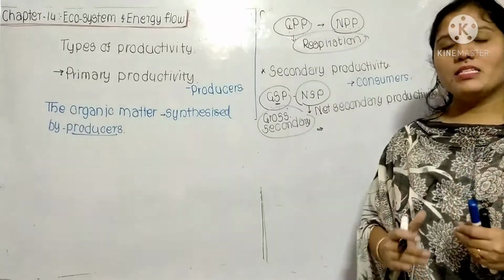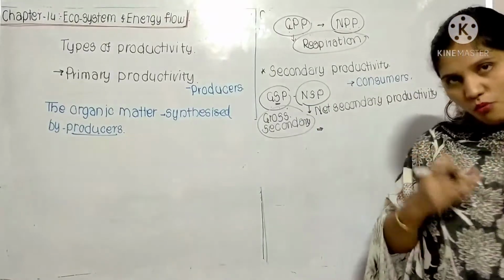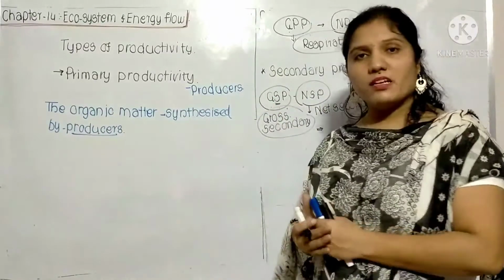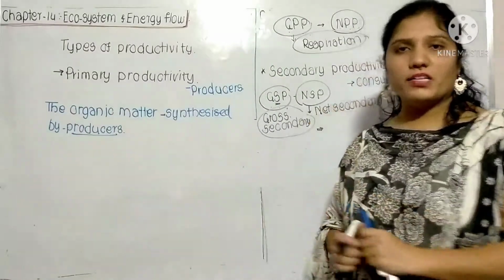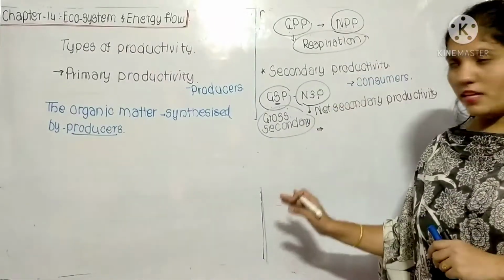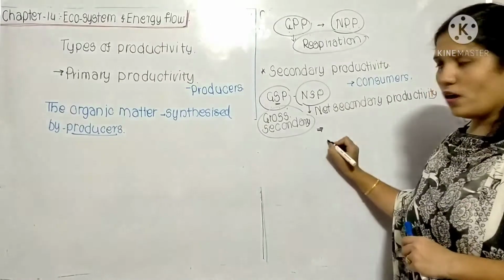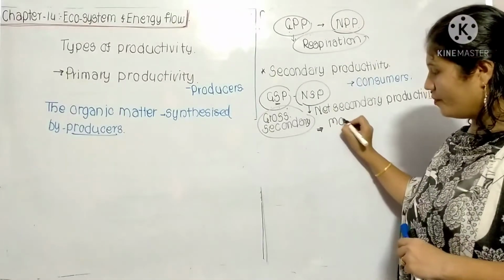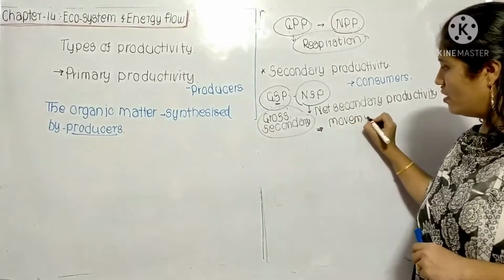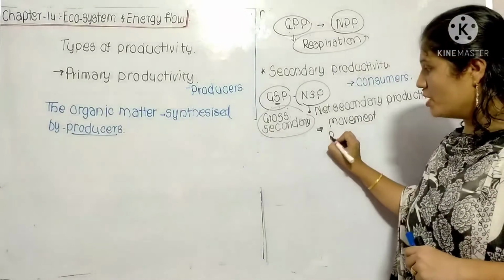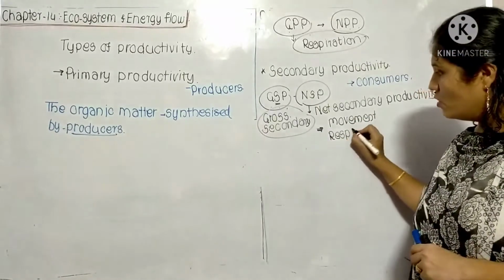But animals can move from one place to another place. There is a continuous muscular movement, which means there is a loss of energy by that muscular movement, and by the respiration also.